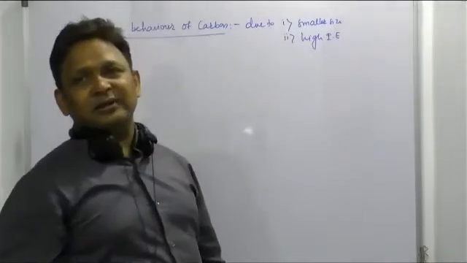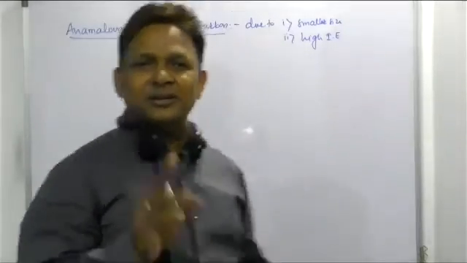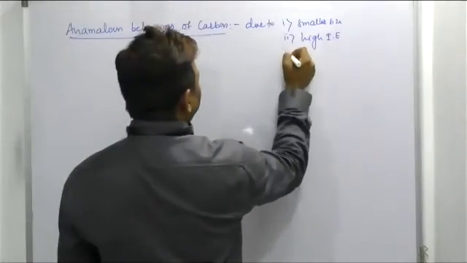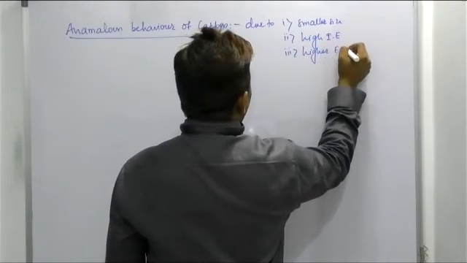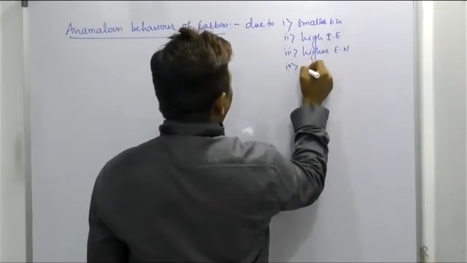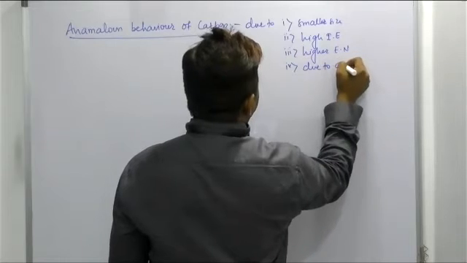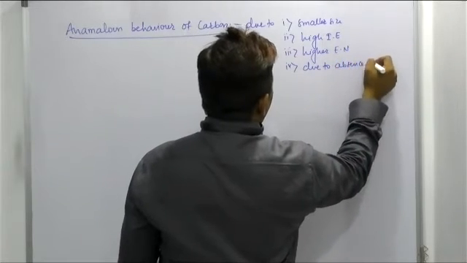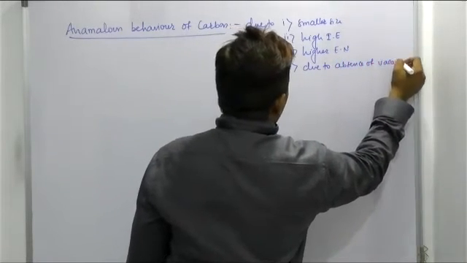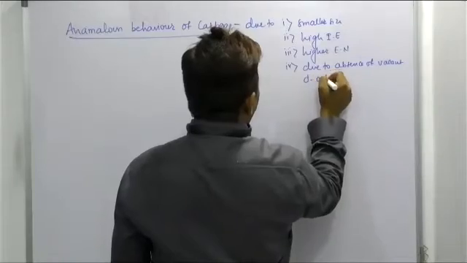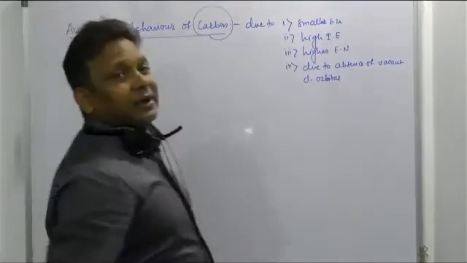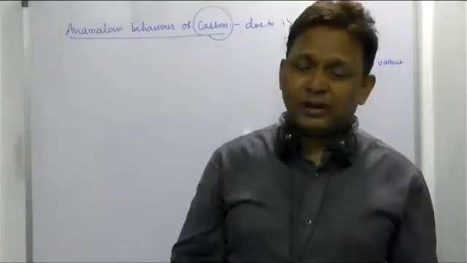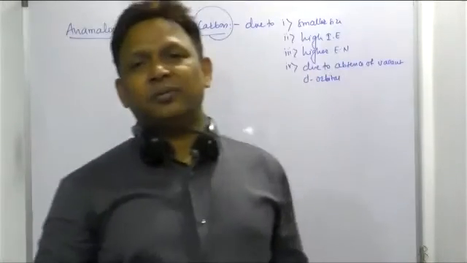Smaller the size, greater the ionization energy, higher the electronegativity. And fourth, due to absence of vacant d orbital. Beta, these are the reasons that make carbon behave anomalously with the other elements placed in the same group, right?